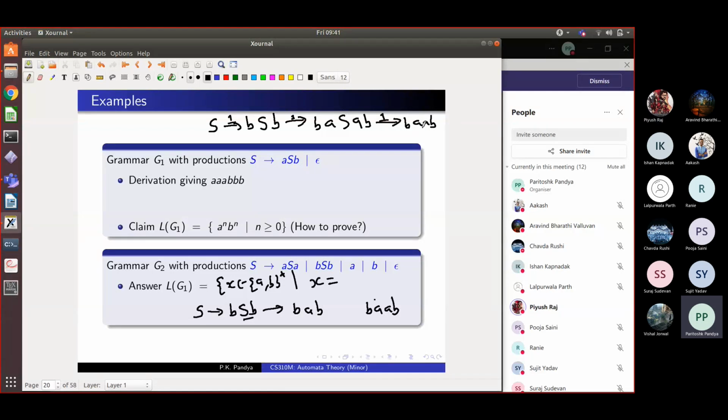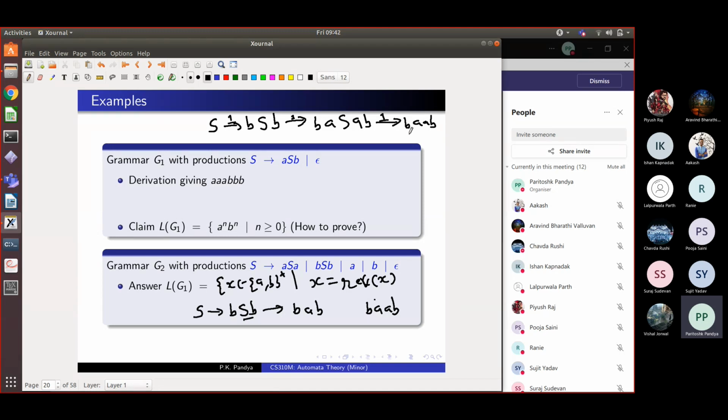So one characteristic of this language is that it gives all words such that the reverse of the word is the same as itself. These are called palindromes. You read them backwards or forwards, they read the same. And why? Because assume that S derives such a palindrome, a more complex word you will derive by adding A's on both sides. So if the inside word is reversible, by adding two A's at the front and back, you will get a reversible word. Adding B at both sides, you will get a reversible word. A by itself is a reversible word, so you can pad it with further A's and B's according to the first two rules, right?